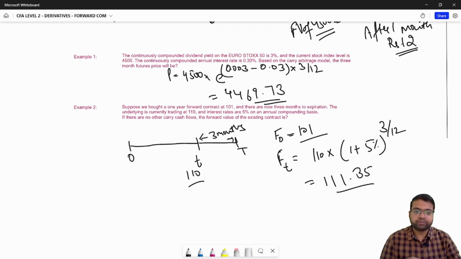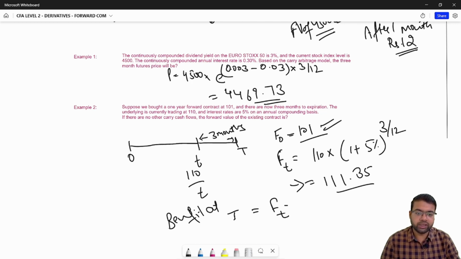So after 3 months, you will be able to buy the underlying at 101 because you hold this futures contract. But any other person entering into the contract at T will have to buy the underlying at this price. So you are getting a benefit at T. The benefit to you at expiration of the contract is FT minus F naught, the futures price that someone else is paying minus the futures price that you are paying. So your answer here is 10.35.